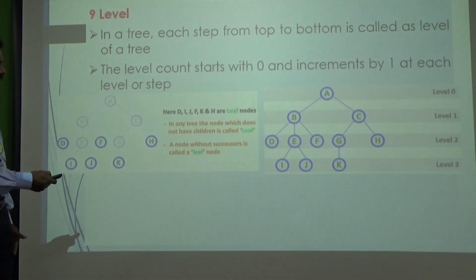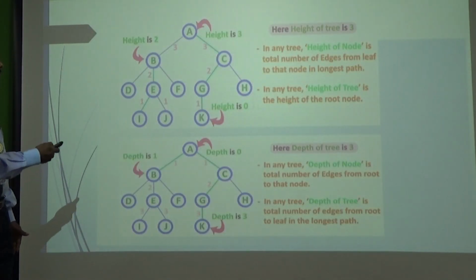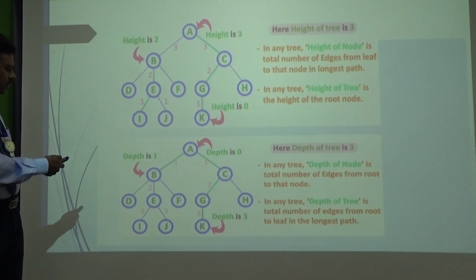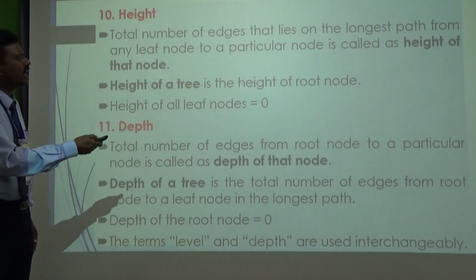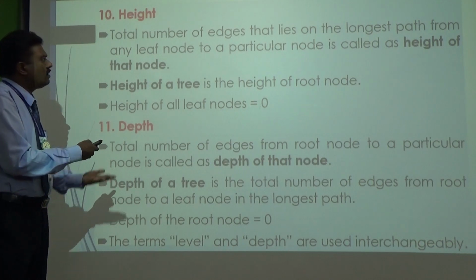If you take this picture, in this example, the height of the node is referred to as the longest path from any leaf node to the particular node.